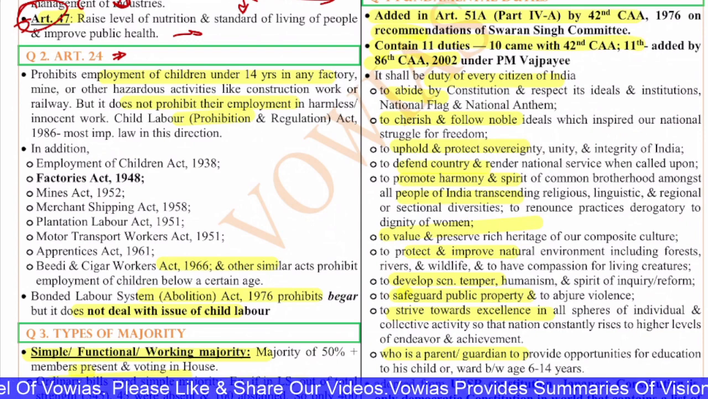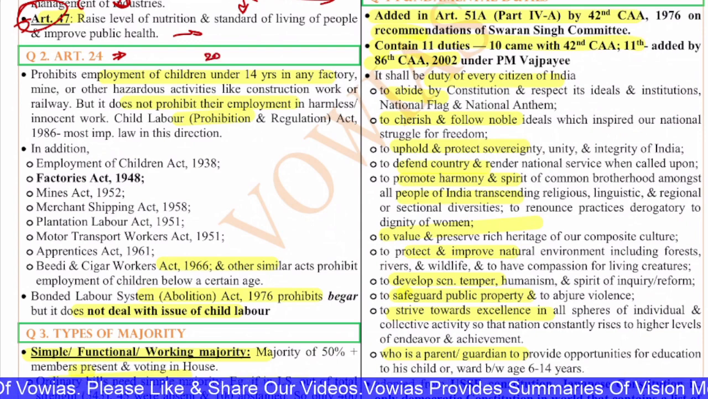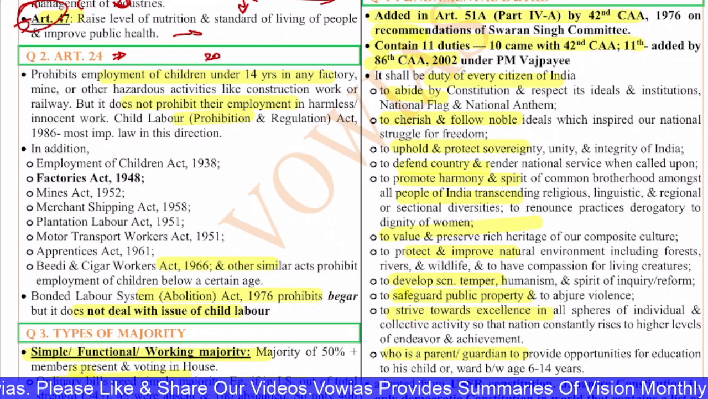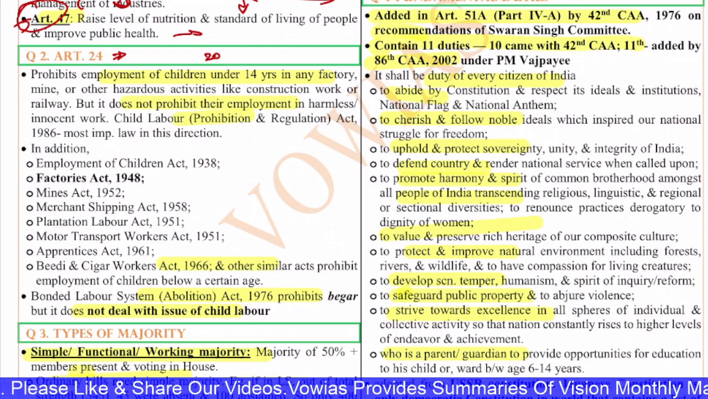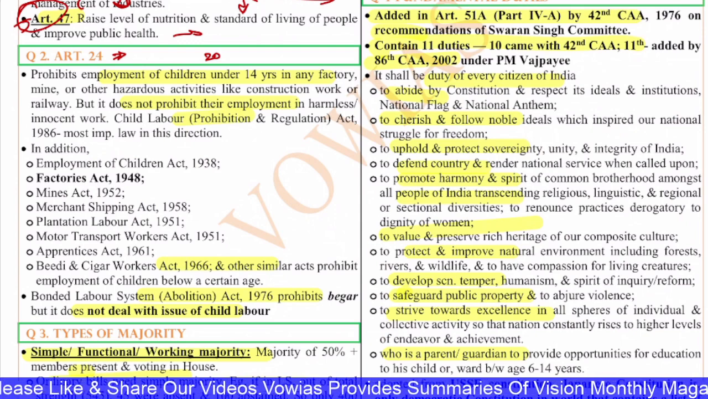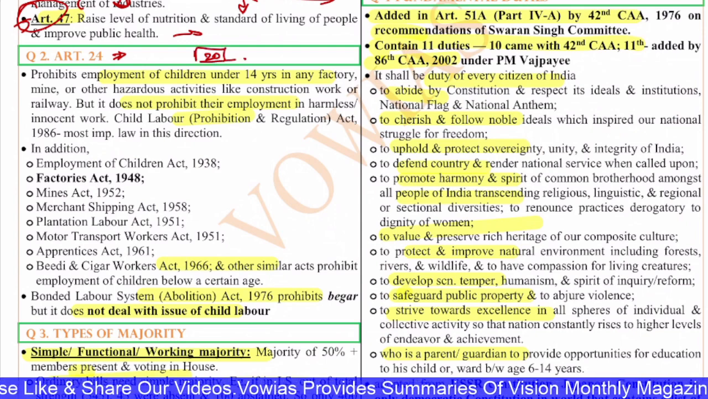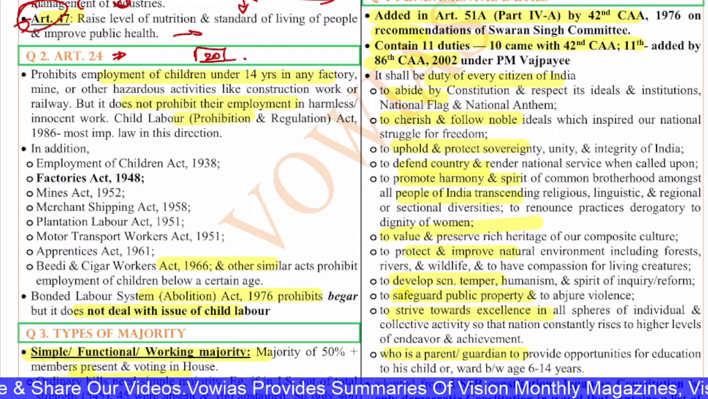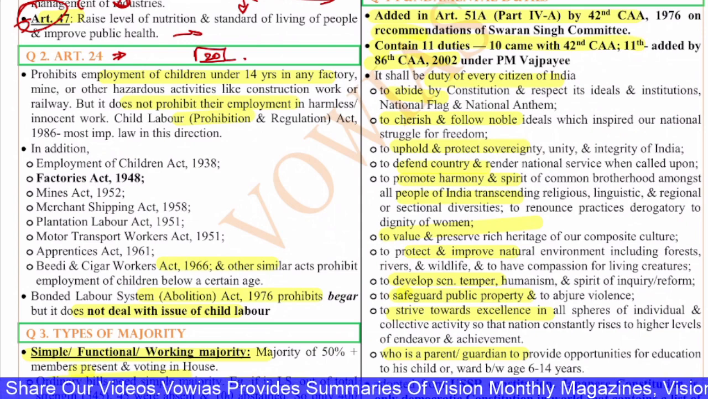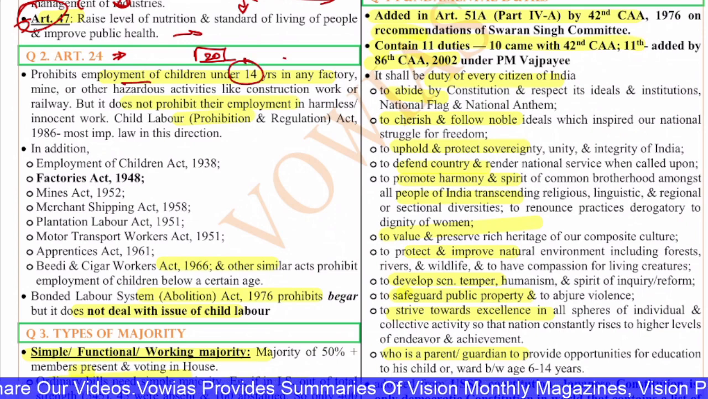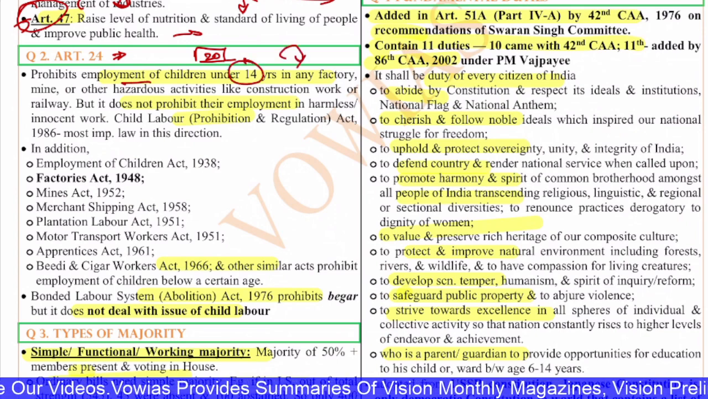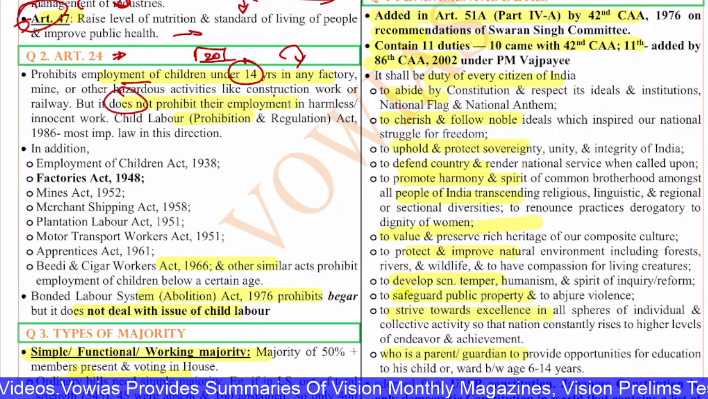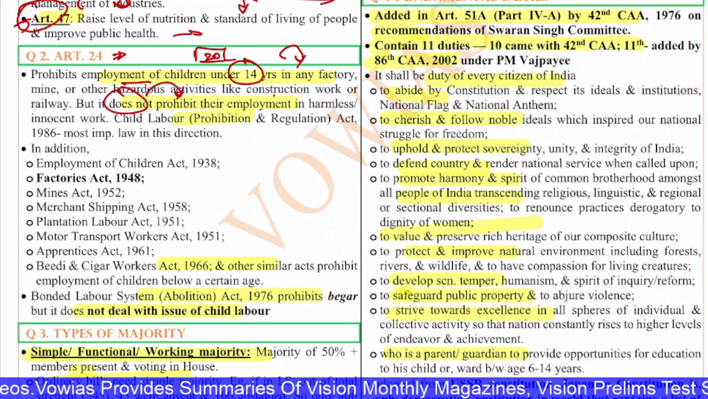These are a bit confusing sometimes, because in normal circumstances we might not feel that, but in the exam you will definitely feel that confusion because of how the options are given. So Article 24 is against child employment. Article 24 prohibits child employment under 14 years in any factory, mine or hazardous activity like construction work or railways. But the important thing is that it does not prohibit employment in harmless or innocent work.